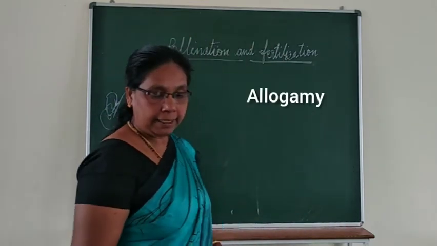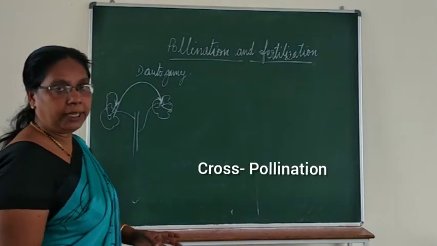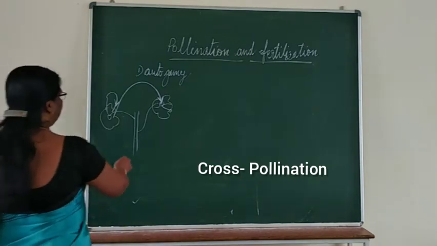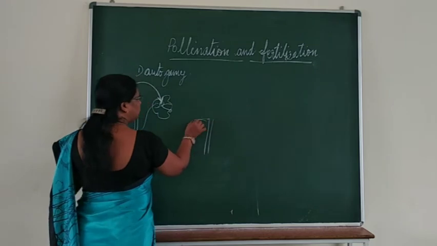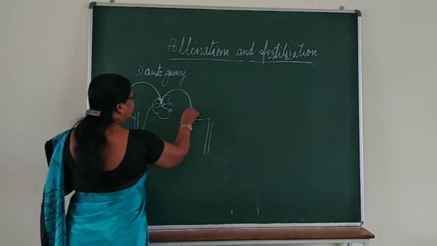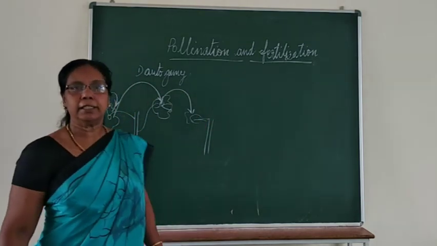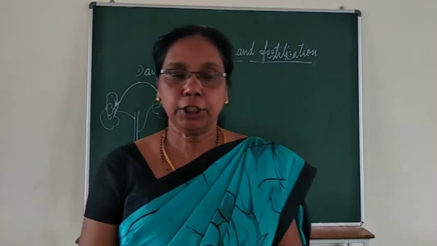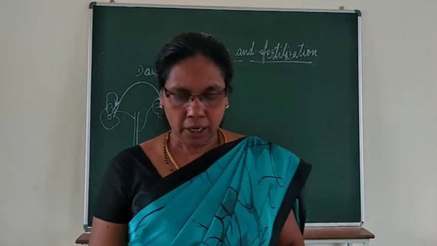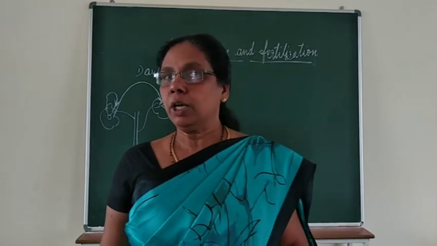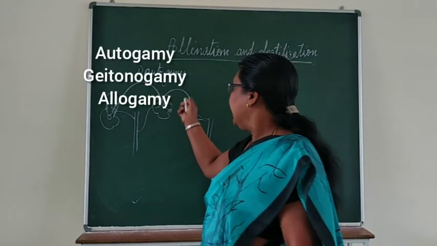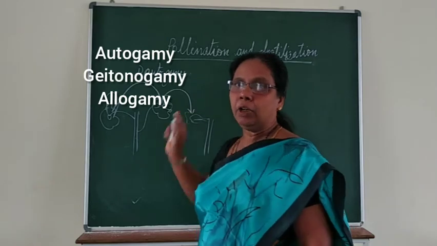Otherwise called cross-pollination. That is, from this flower to another plant of the same species, if the pollen is passing, that is called allogamy. So there are three types: autogamy, geitonogamy and allogamy.